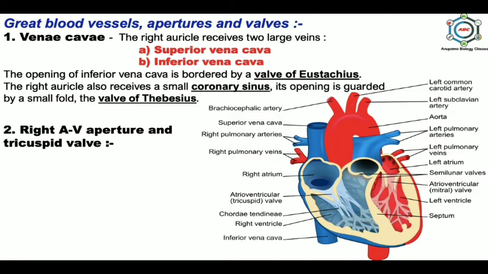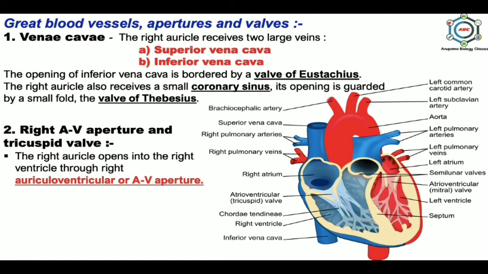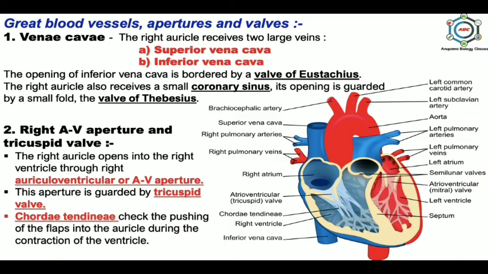Second is right auriculoventricular aperture and tricuspid valve. The right auricle opens into the right ventricle through the right auriculoventricular or AV aperture. This is guarded by tricuspid valve, and this valve is one way. In the picture you can see this is the atrioventricular valve, a tricuspid valve. The chordae tendineae check the pushing of the flaps into the auricles during the contraction of the ventricle. This is the chordae tendineae.